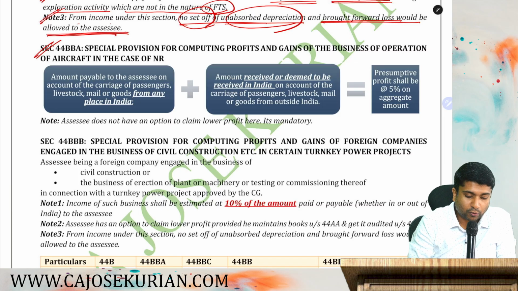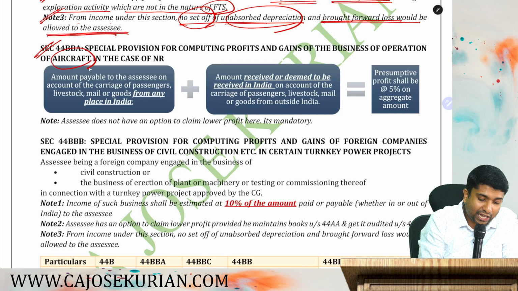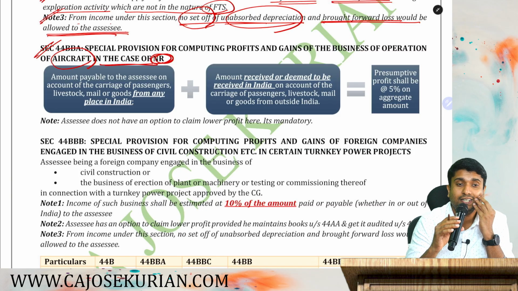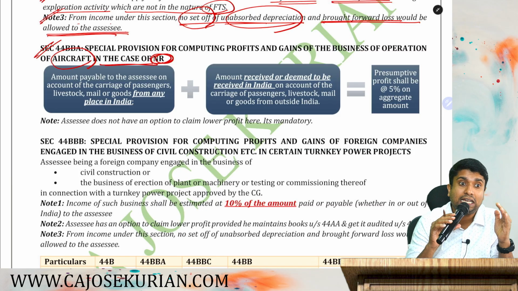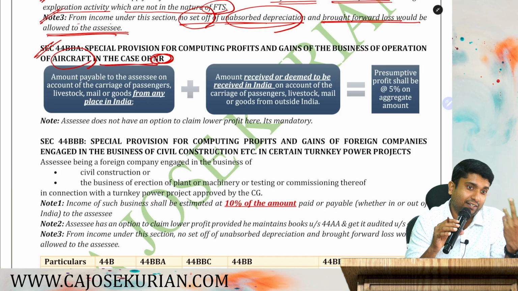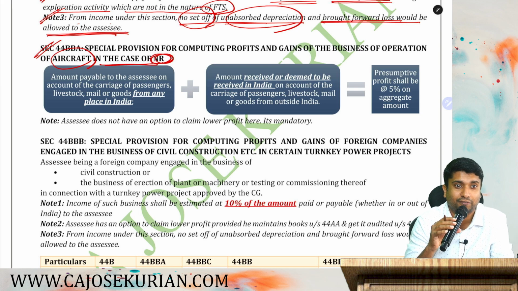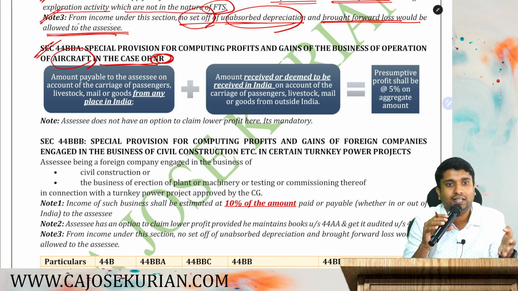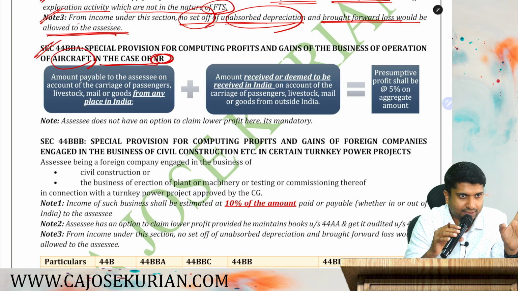44BBA is a special provision for computing profits and gains of business of operation of aircraft in the case of a non-resident. Say you are a non-resident, you are in the business of operating aircraft. For example, Japan Airlines, Singapore Airlines, Qatar Airways, Fly Emirates, British Airways. You are in the business of operating aircraft, airline businesses, and you are a non-resident. Then 44BBA will come into the picture.